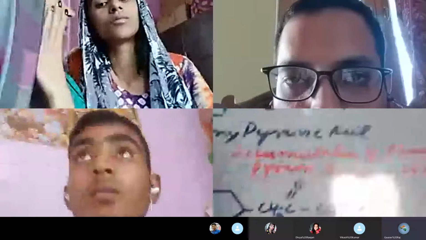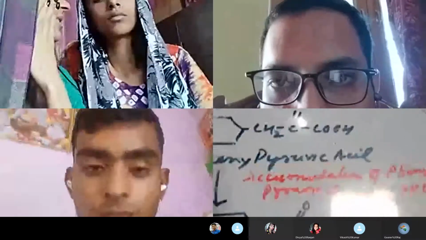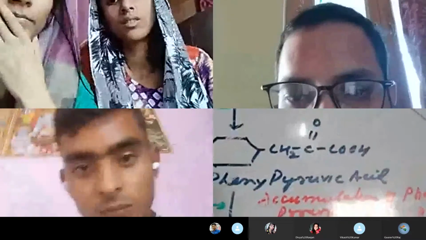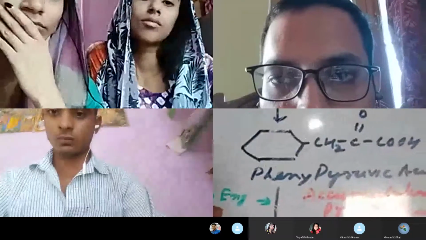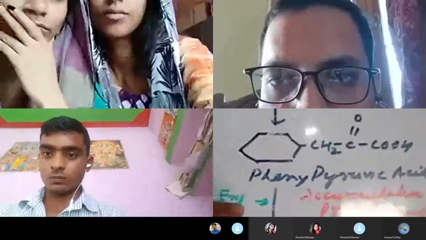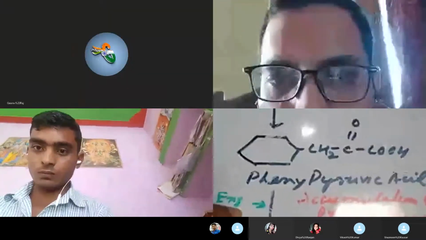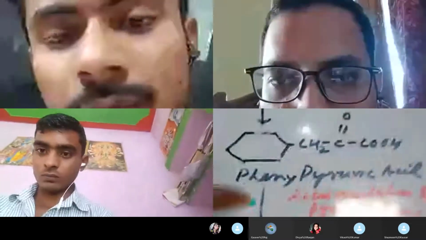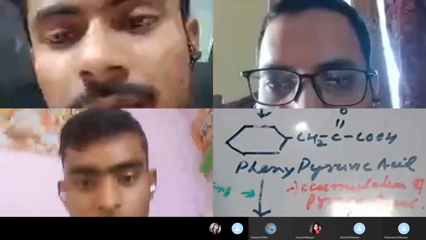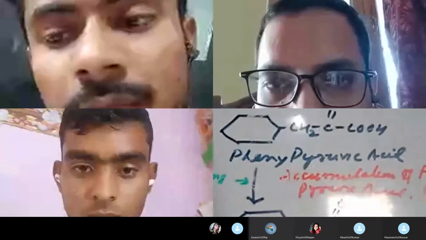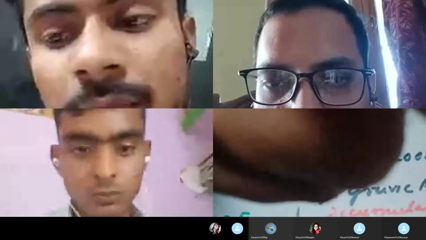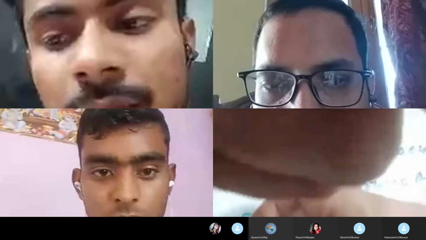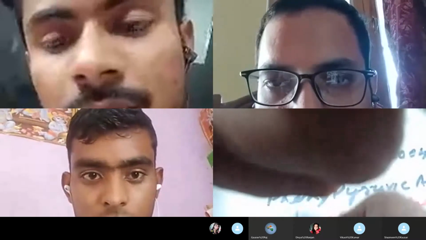What happens here? This is a very important point, Shashank. If there is any mutation in this gene, what will happen? There will be no synthesis of this enzyme, and in the absence of this enzyme there will be no conversion. Phenylpyruvic acid will not be converted into para-hydroxyphenylpyruvic acid. If there is any gene mutation here, this step will be blocked.